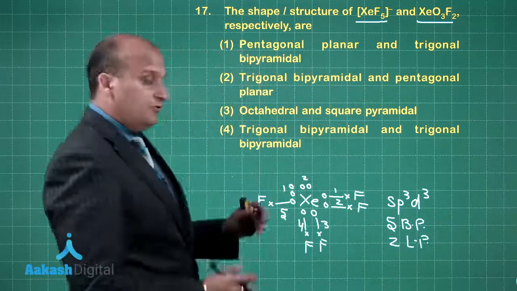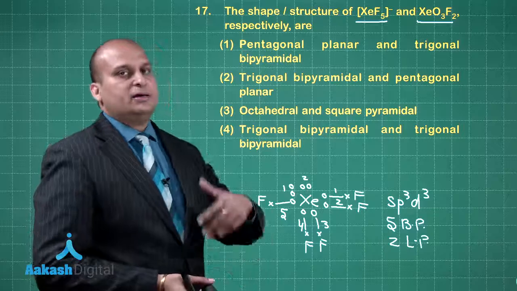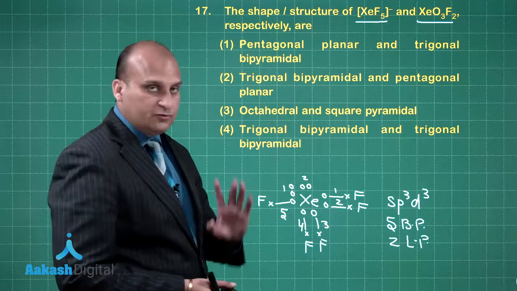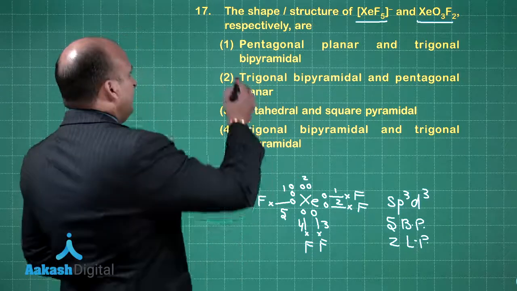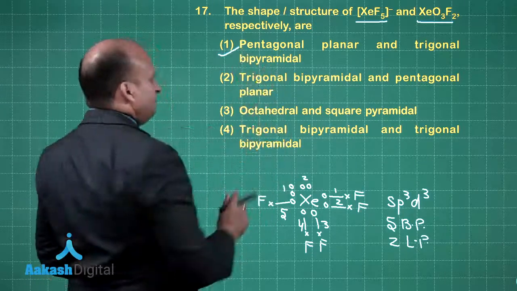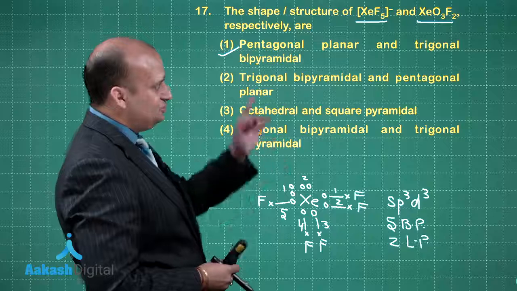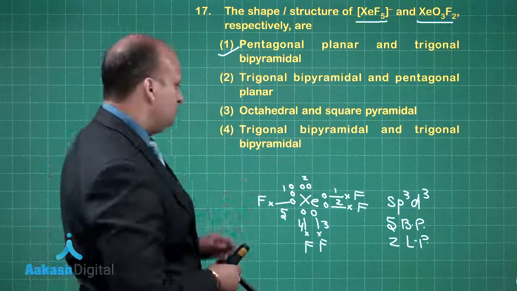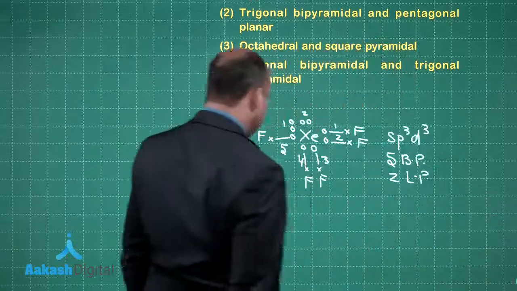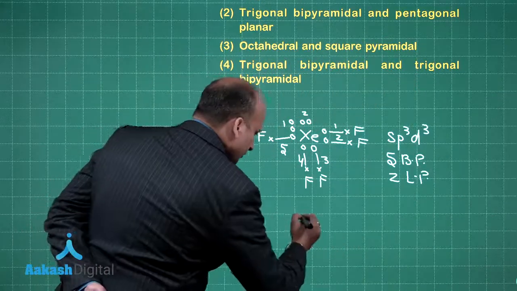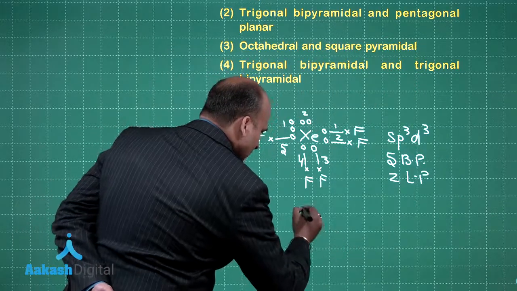Okay, if you go for the geometry it will be pentagonal bipyramidal, but because of the presence of 2 lone pairs it will be pentagonal planar. Only in the first case you are having pentagonal planar, so the answer should be first, but I need to solve it for XeO3F2 also. So for XeO3F2 we will do the same way, and it is very easy for you guys.